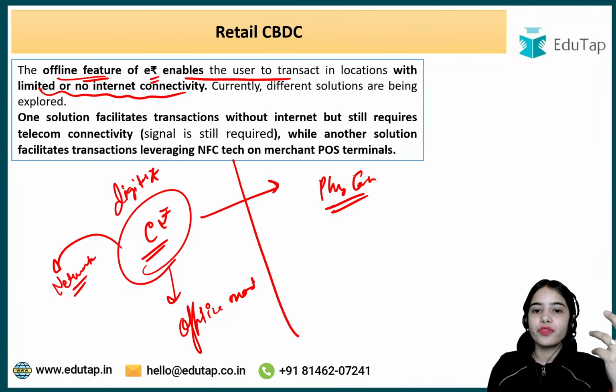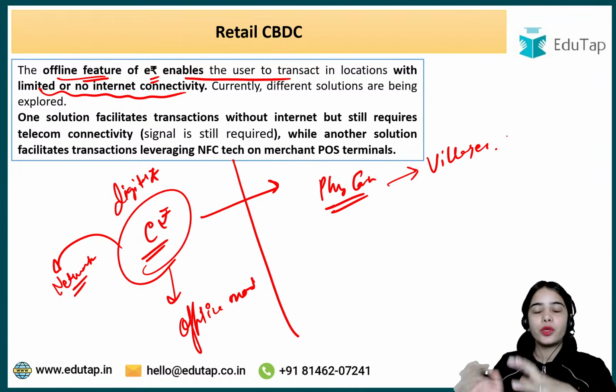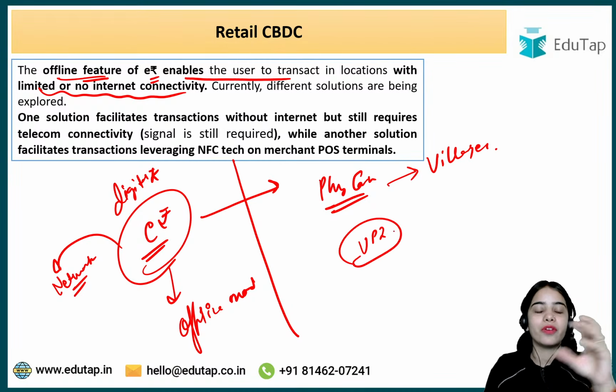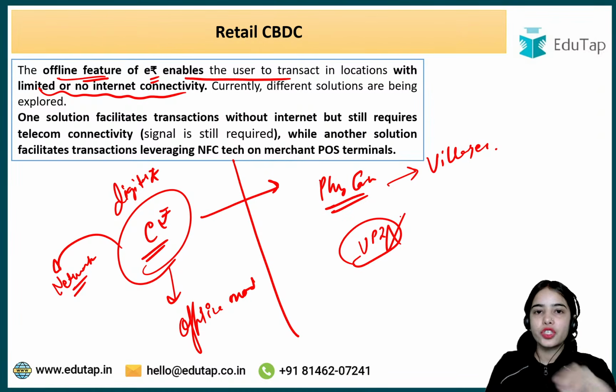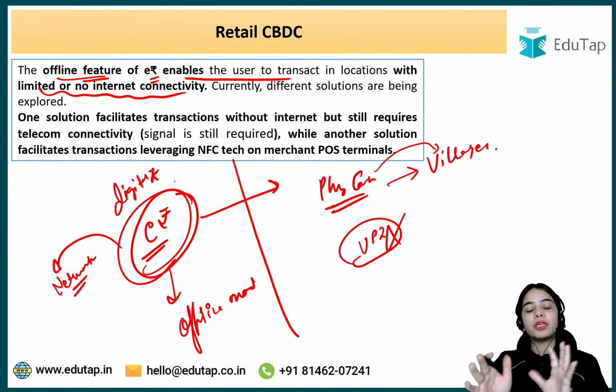But physical cash, we can use in our villages. Whenever I'm going to my village, I know that the UPI ecosystem will not work very smoothly. The digital transactions will not work very smoothly. So I need to carry physical cash to my village. Now it is said that the e-Rupee is similar to your physical cash.